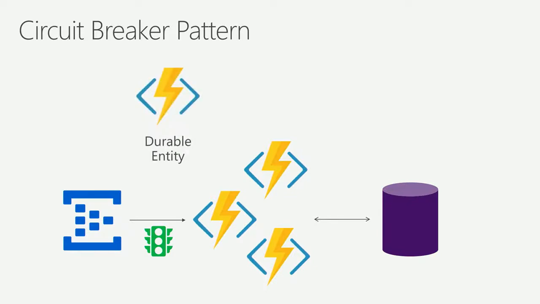I'm going to deploy a durable entity which will be monitoring the state of my function circuit, that stoplight. And whenever one of my functions hits an exception, I want it to send a signal up to that entity. And it's up to my circuit entity, that stateful function, to do some aggregation math to figure out, is this healthy or not? And if it notices that I get maybe 100 exceptions in the same second, it's up to the durable entity to stop the trigger, to turn it off, right? So that's what I wanted to build.